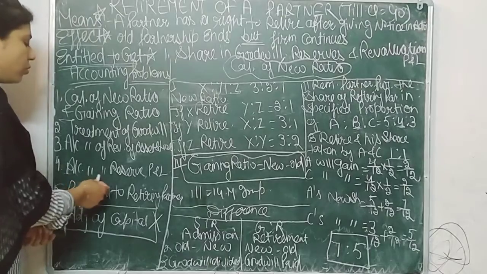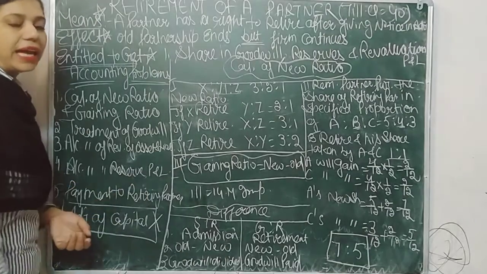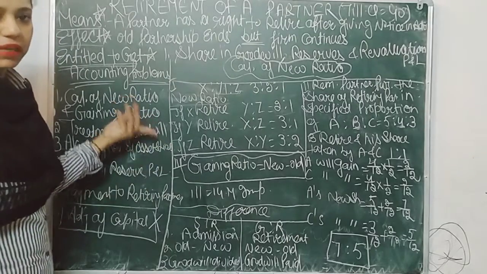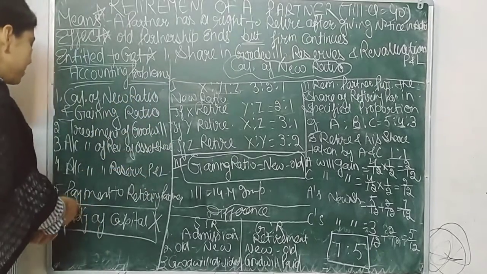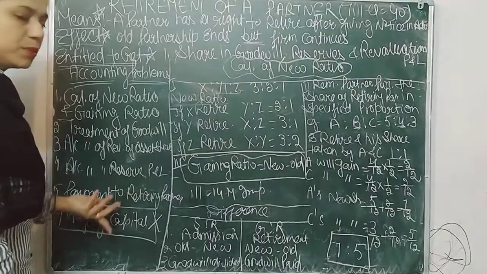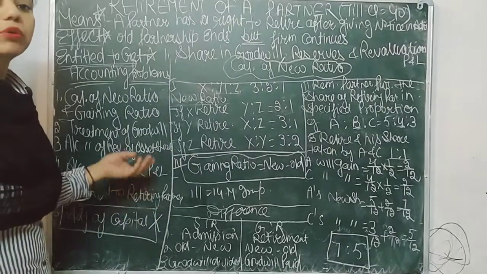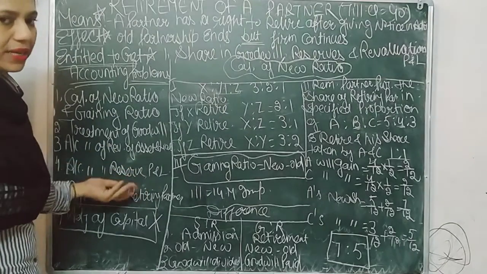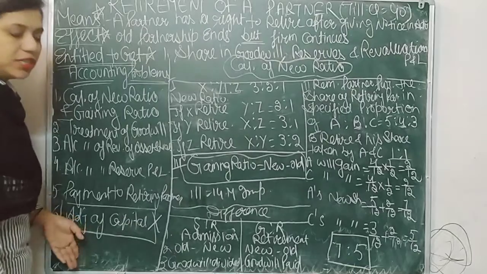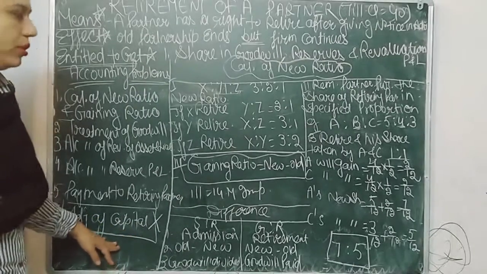Next one is accounting treatment of reserves and accumulated profits and losses. Definitely the retiring partner will share in that. Second last is payment to the retiring partner. How much is paid to him? It can be transferred to his loan or paid in cash. Last one, adjustment of capital. This topic is deleted for this year only.